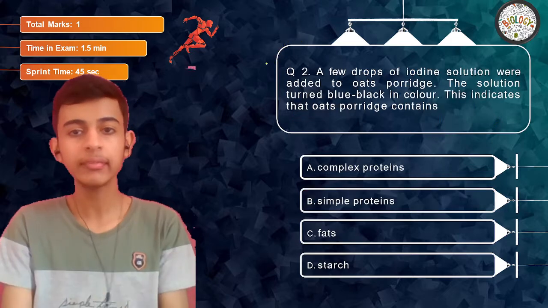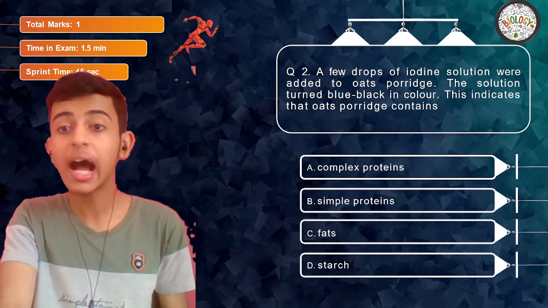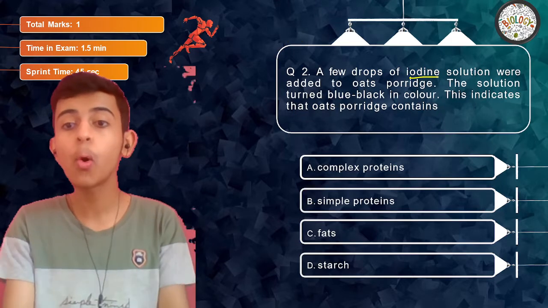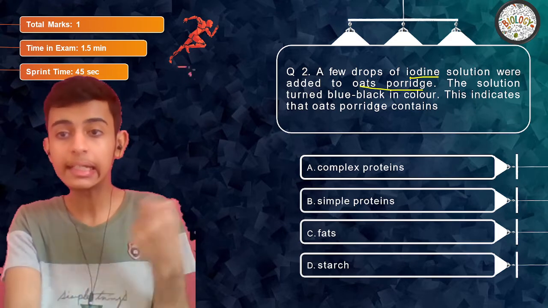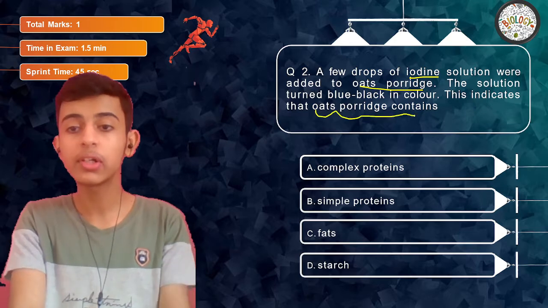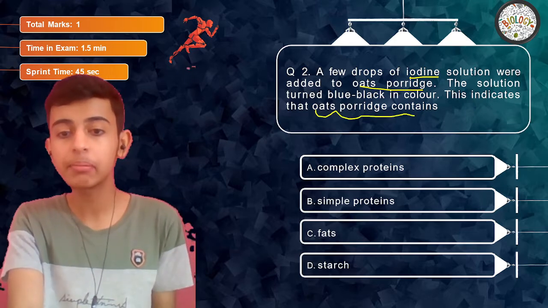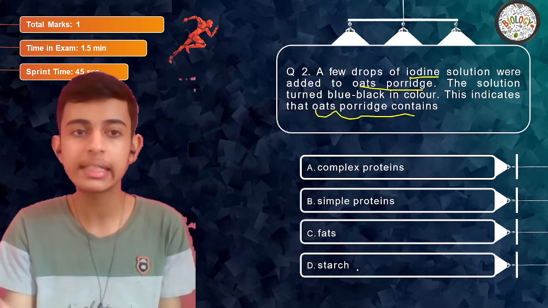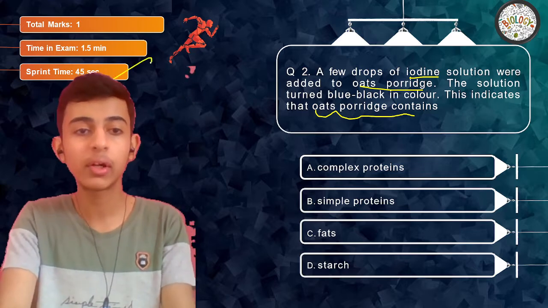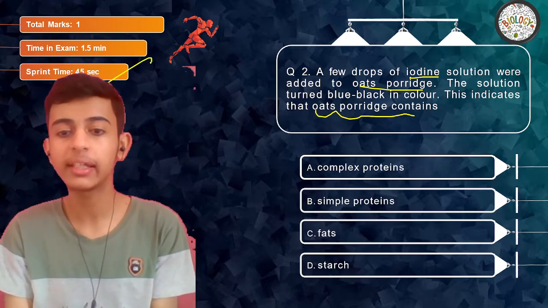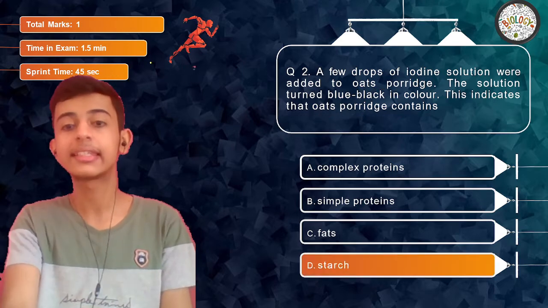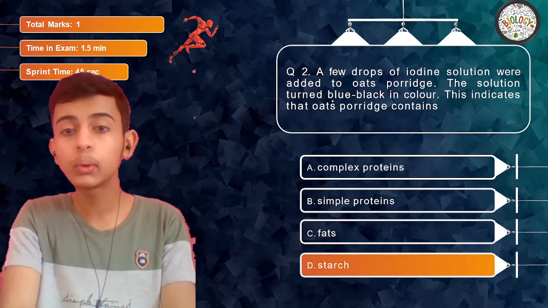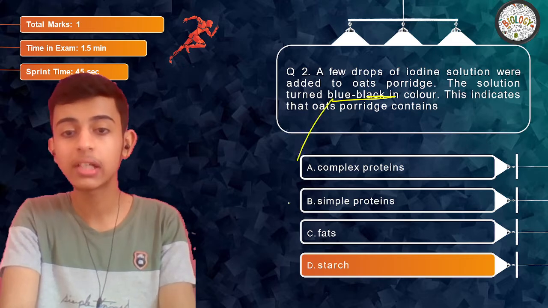Clear? Question 2. A few drops of iodine solution were added to oats porridge. The solution turned blue-black in color. This indicates that oats porridge contains complex proteins, simple proteins, fats, or starch. Very easy. We have to complete this within 45 seconds. Quickly, we can complete. Done? Yes, starch. Whenever you hear blue-black color, it means it has starch.